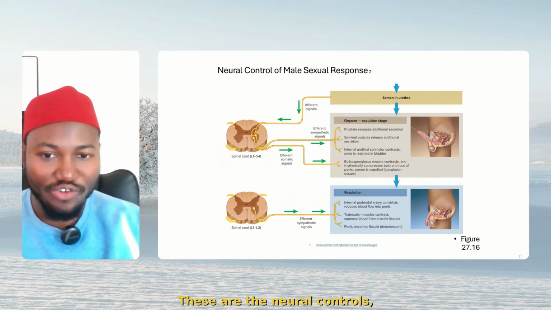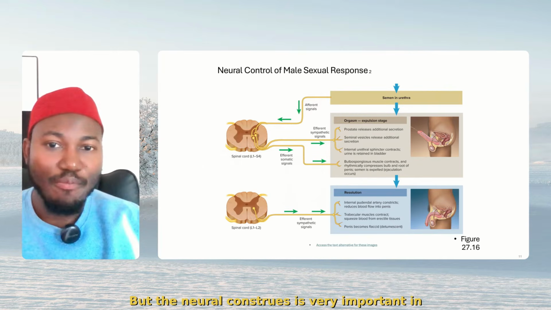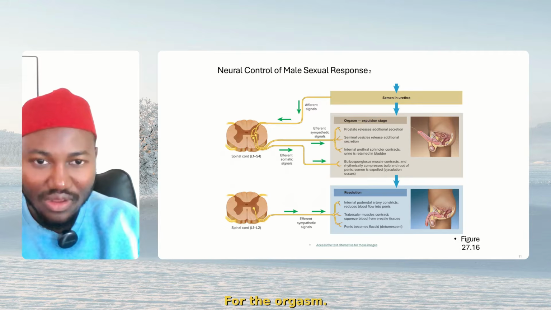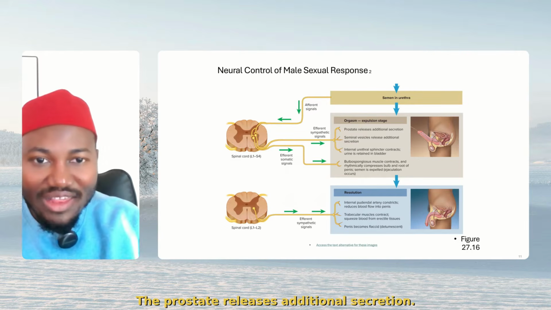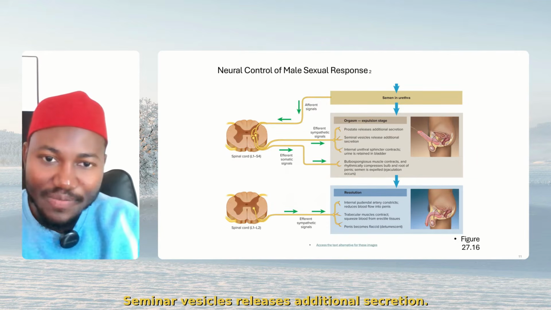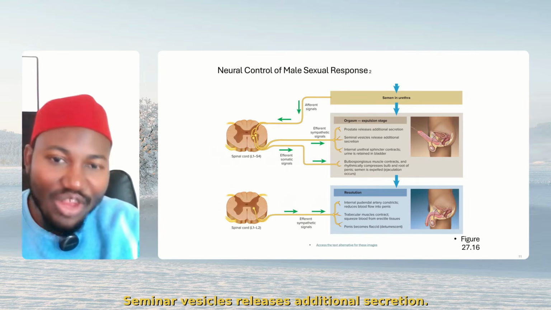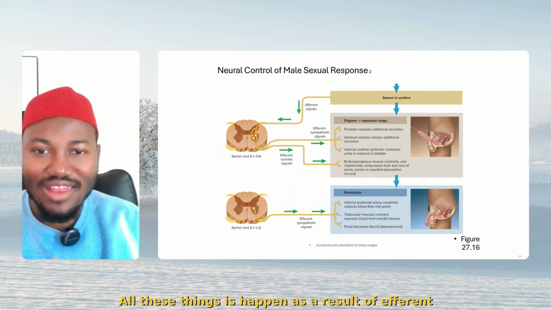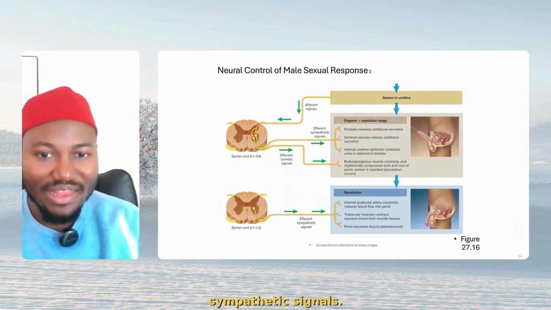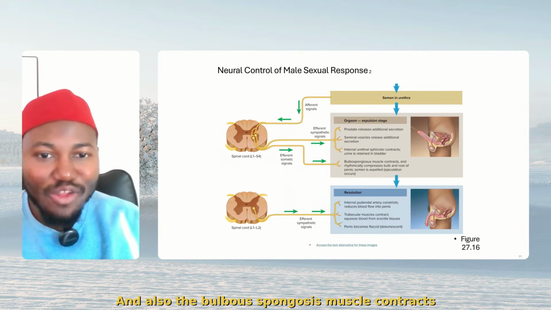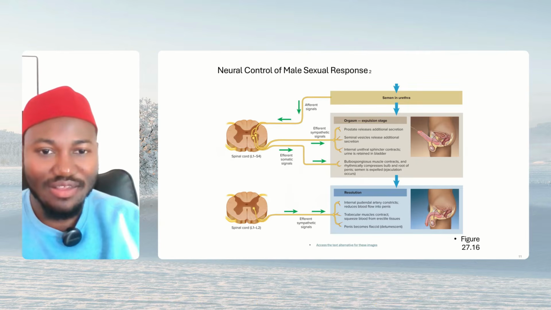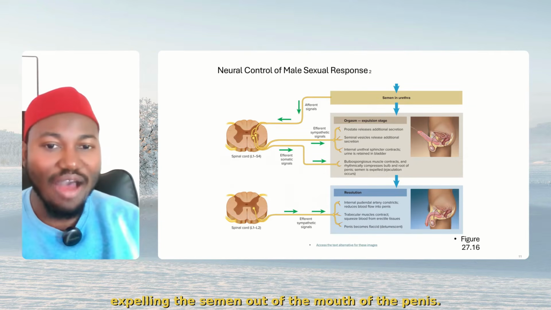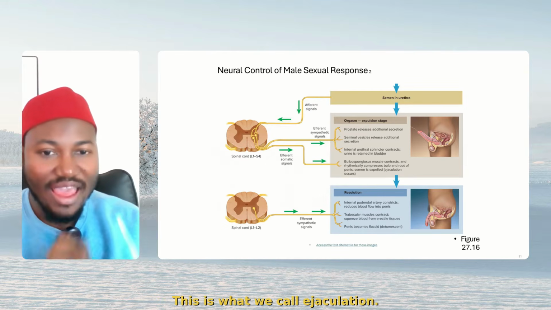These are the neural controls, which I'm not going to discuss more, but the neural controls are very important in orgasm and also in resolution. For the orgasm, the prostate releases additional secretion. Seminal vesicles release additional secretion. Internal urethral sphincter contracts. All these things happen as a result of efferent sympathetic signals. And also the bulbospongiosus muscle contracts rhythmically, thereby expelling the semen out of the mouth of the penis. This is what we call ejaculation.